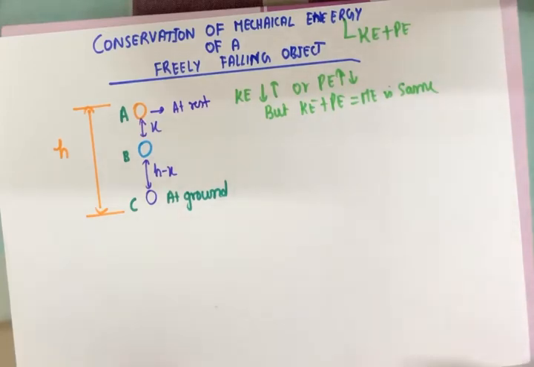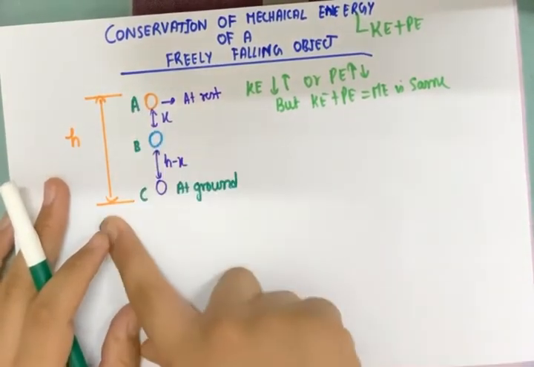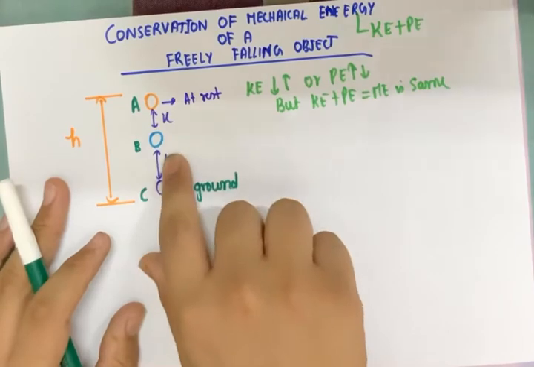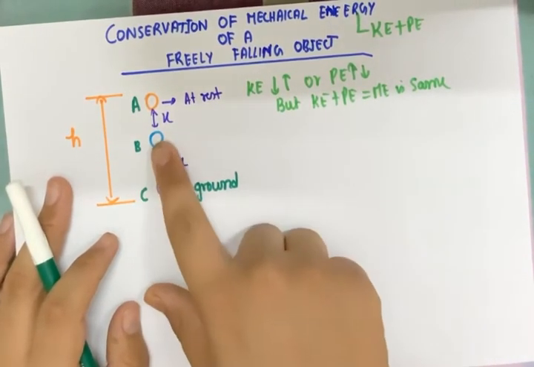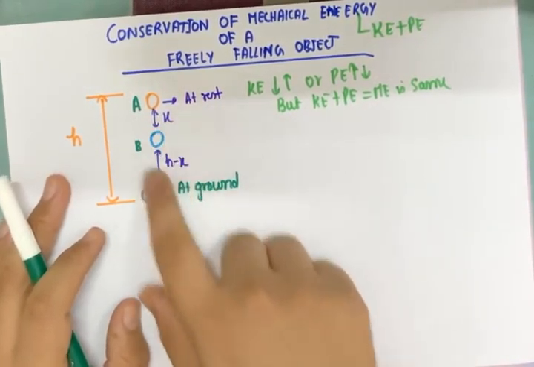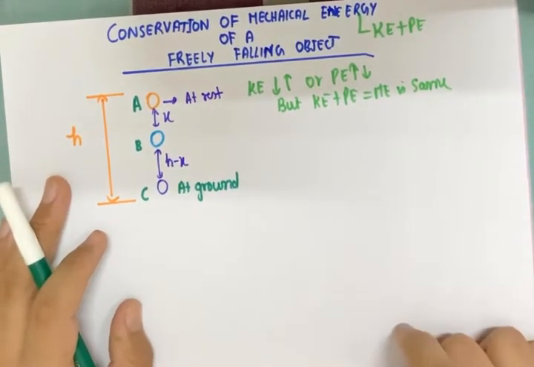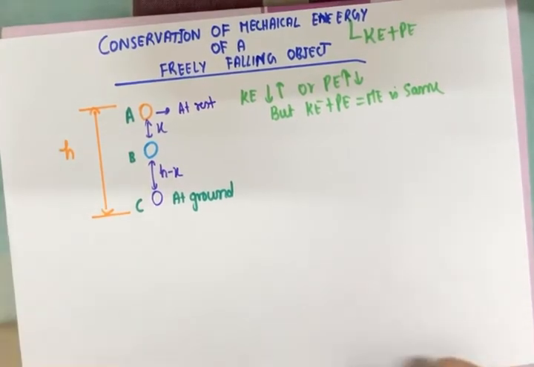Before we move on, just take a look at the figure once again. At point A, the height is h. At point B, what is the height? This distance is x. So what is this distance? h minus x. This whole thing is h. This is x. So what is this? h minus x. Fine. So let's start by taking up the first point, which is point A.